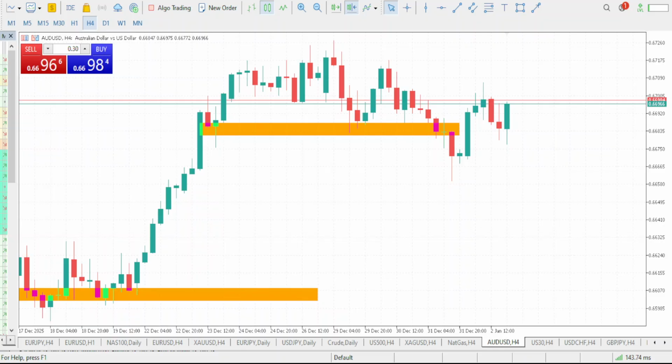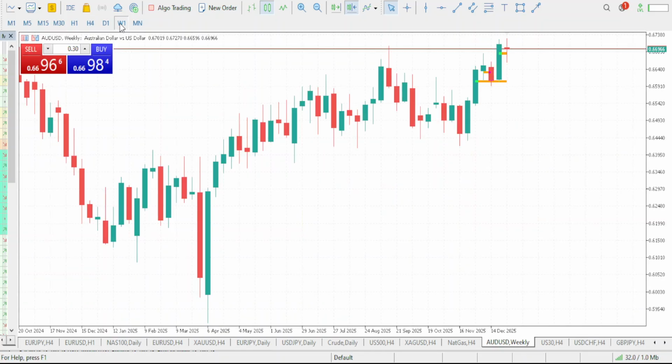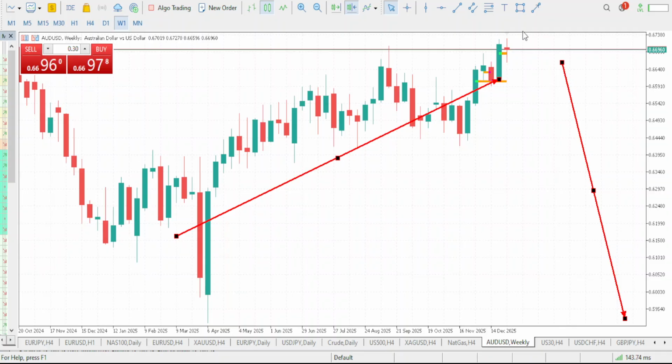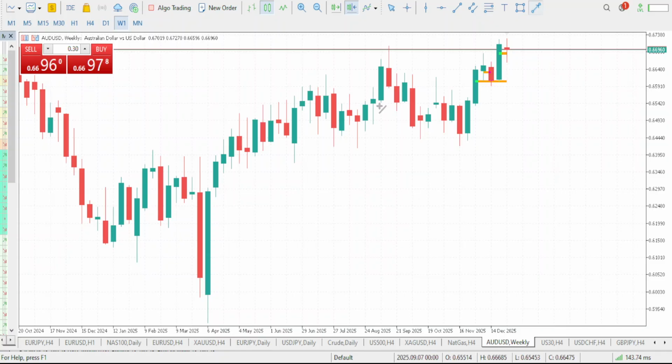Now, in order for us to be able to predict what markets will do for us this week, we need to go to our weekly time frame and see what the trend is saying on our weekly. So, what can you see, right? The trend. It is very clear that this is an uptrend. These are the three movements the market tends to give us: either an uptrend move, or a downtrend move, or the market is literally ranging. So with this movement here, it is very clear that the market is in an uptrend move.